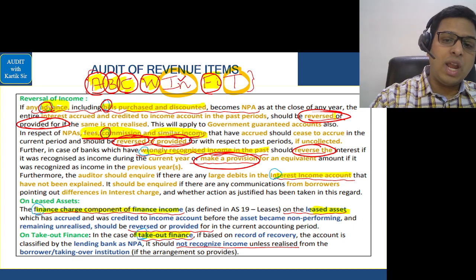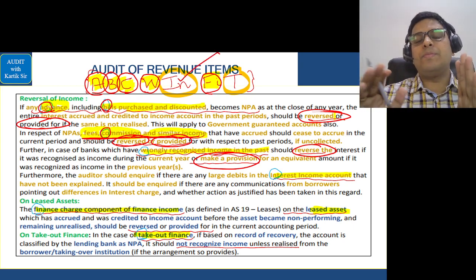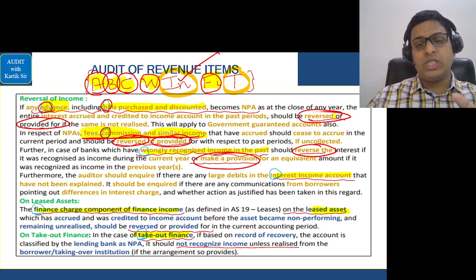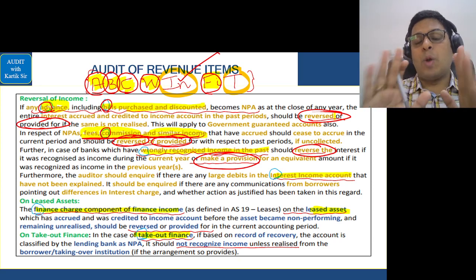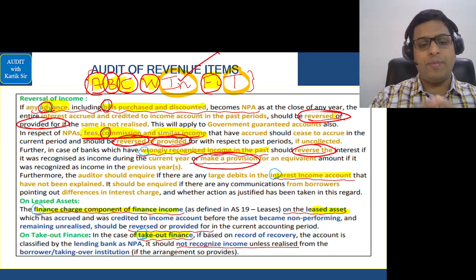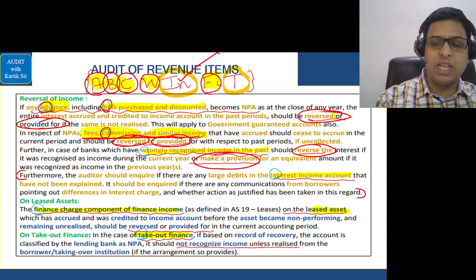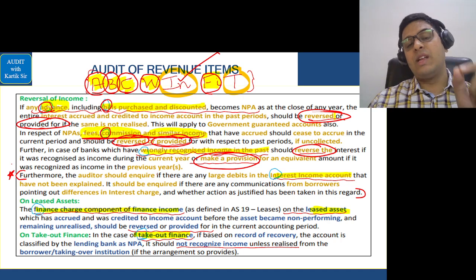In relation to interest income, for which large debits are seen in the interest income account, the auditor should make an inquiry whether that debit in the interest income account is genuine or not, and the auditor should see whether the bank has passed the reversal entries properly and they are not fake entries. Okay, and if you look at your notes from this area to this area, I had given you a star or marked it important because this is an important part.